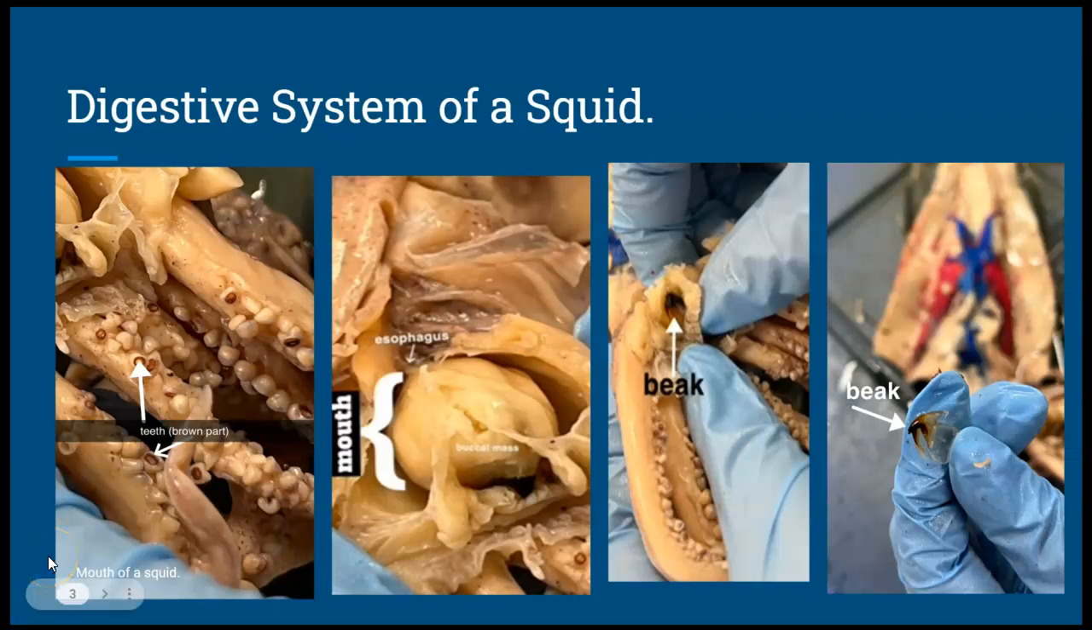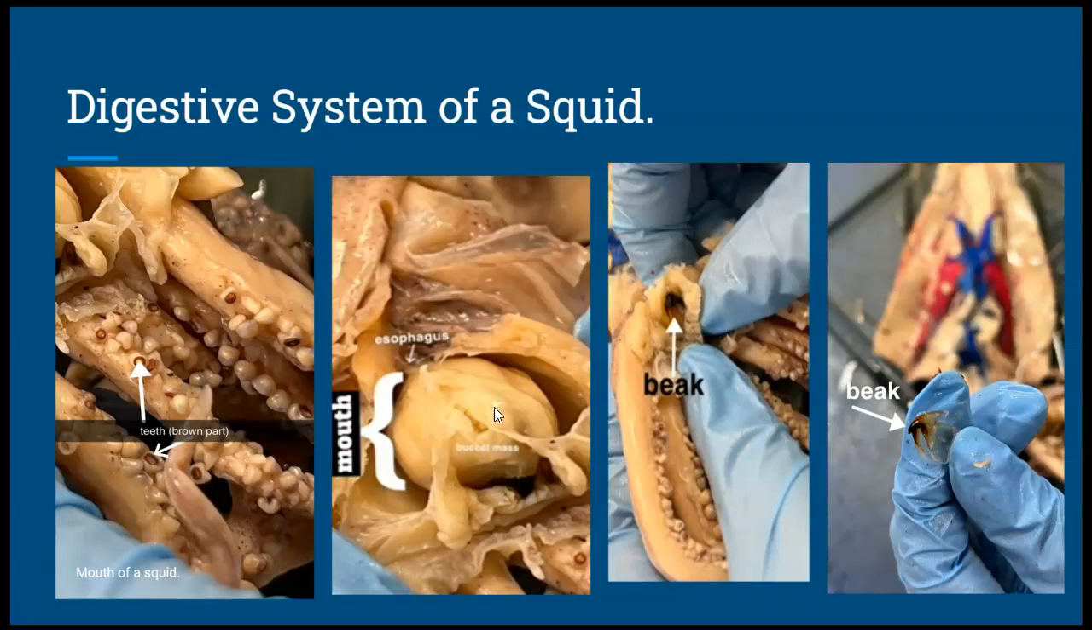Squid grab their food using their tentacles and ingest through their mouth. Since squids do not have any teeth, they use their beaks, right here, which is found in the buccal mass, right here, to break the prey into smaller pieces. In addition to the beak, squids possess a rough tongue called a radula that helps tear flesh of the prey into smaller pieces to go through the esophagus.